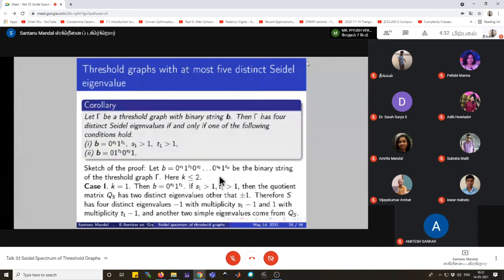So, for four distinct Seidel eigenvalues, k must be less than or equal to 2. So, we consider two cases: k equals 1 and k equals 2.